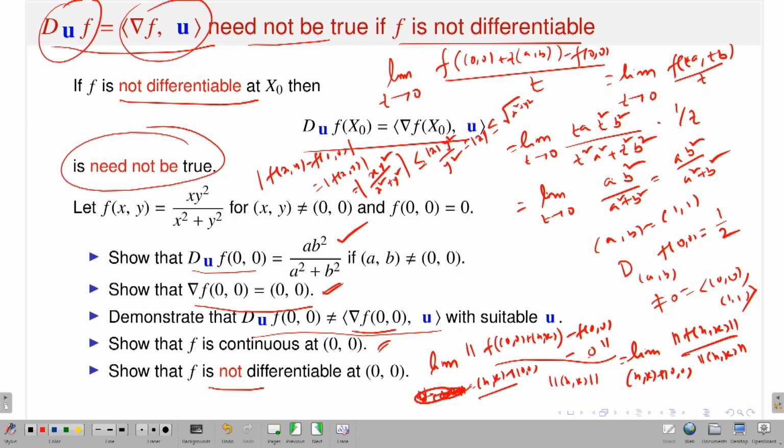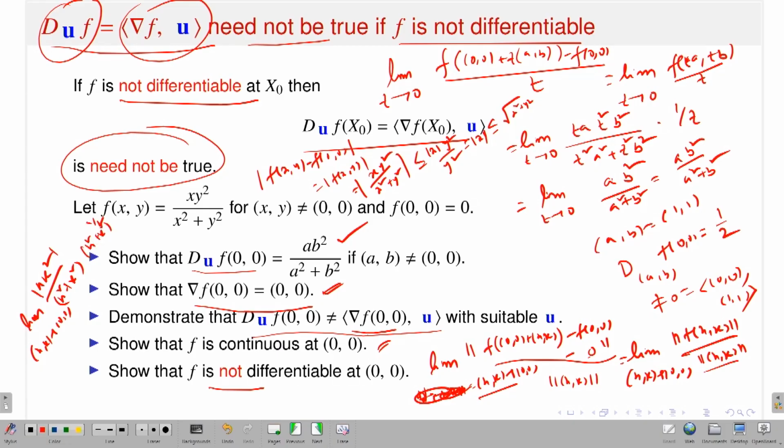Why? Because if I calculate this one, what will happen, I am doing it here. The limit as (h, k) goes to (0, 0) of f of (h, k), which should be mod of h k square divided by h square plus k square, and you have the norm of (h, k), that means the square root of h square plus k square, to the power half.